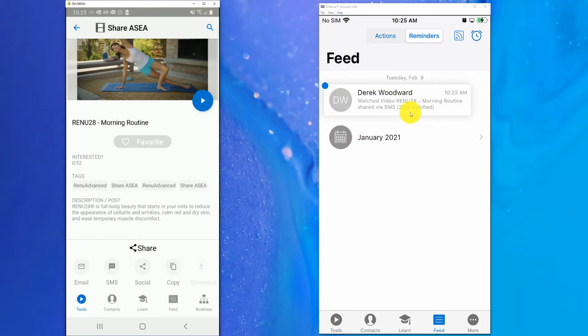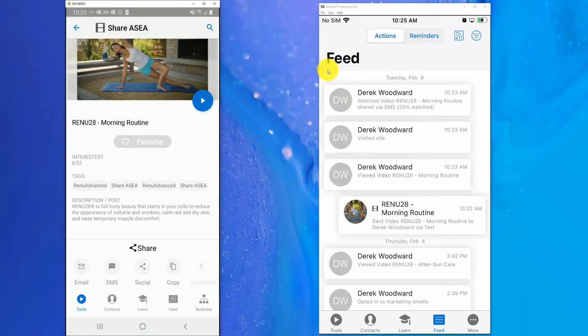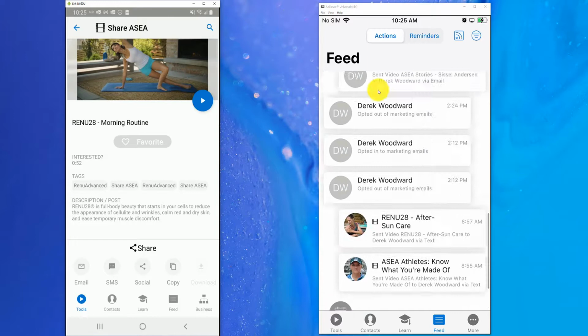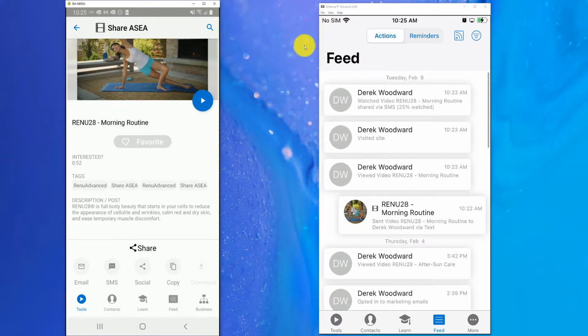Did you have any questions on Renew? How can I help you better understand it? So using the reminders is a good way to stay on top of your activity feed as it starts to become rather busy, because as you start sharing, you're going to get a lot of information coming in, and using the reminders is a good way to organize that.